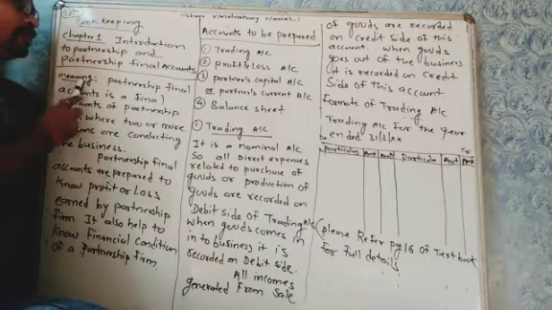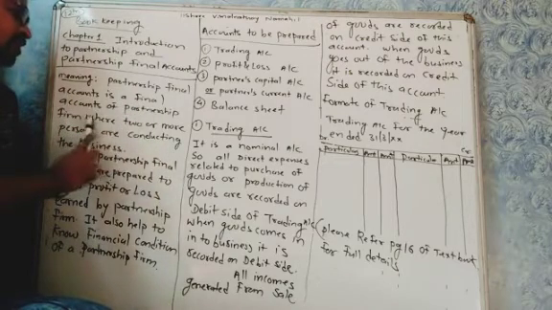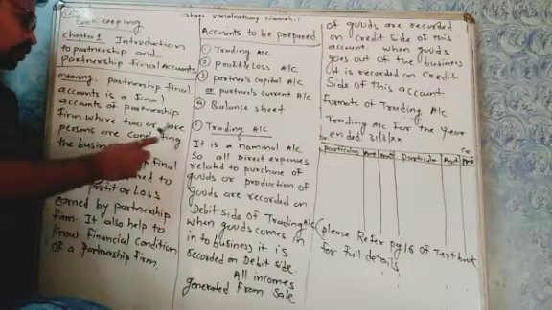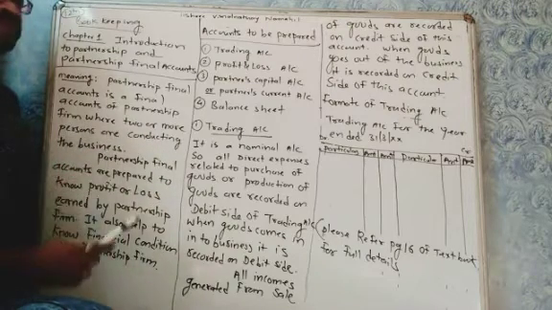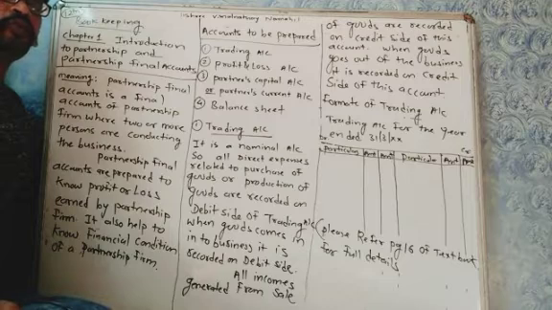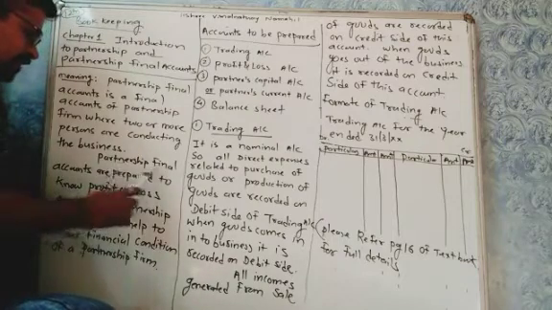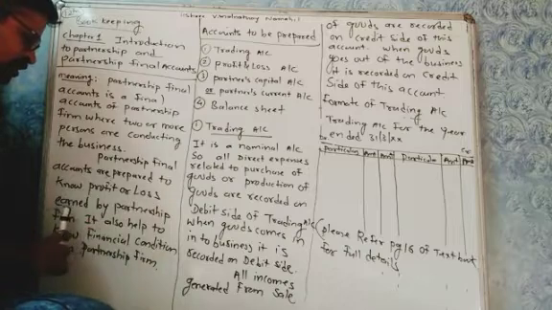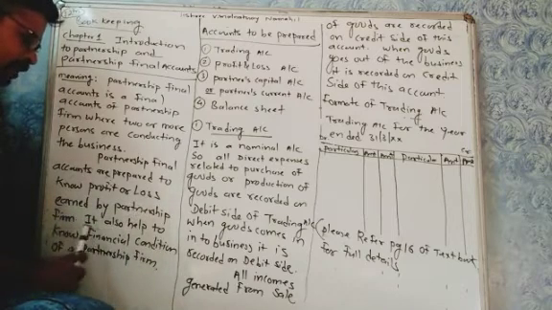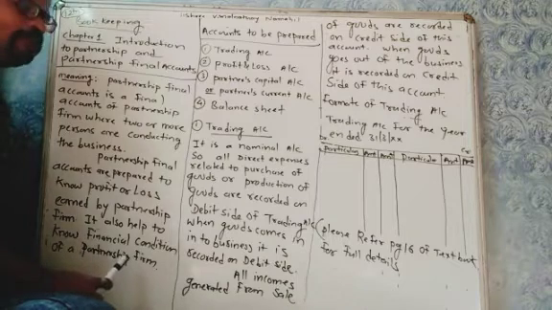First, meaning. Partnership final accounts are the final accounts of a partnership firm where two or more persons are conducting the business. In a partnership final account, two or more persons are handling the business, so it is known as a partnership final account. Partnership final accounts are prepared to know the profit or loss earned by the partnership firm. It also helps to know the financial condition of a partnership firm.